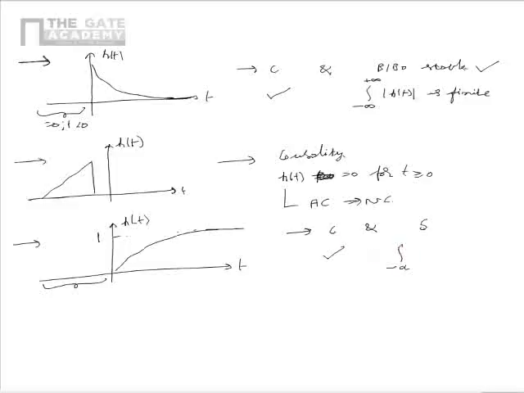Also if we see integral minus infinity to plus infinity mod of h of t tends to infinity because the value of h of t saturates to 1. From this we see that the given LTI system is not BIBO stable.